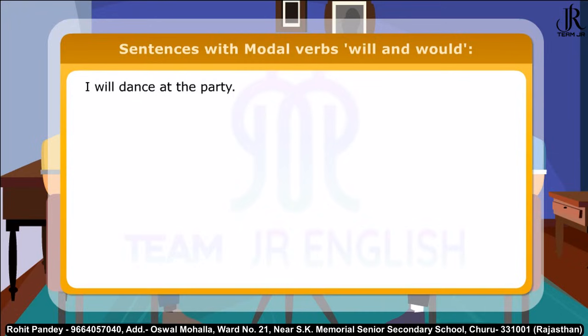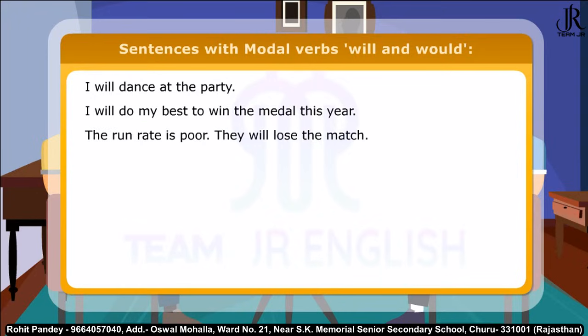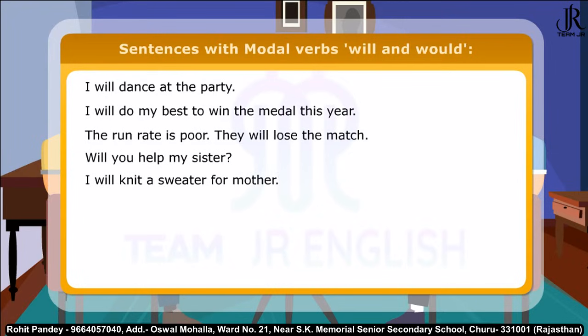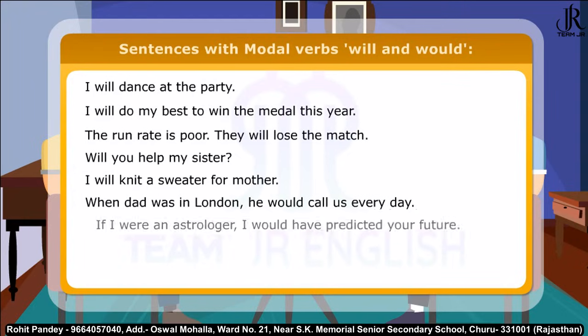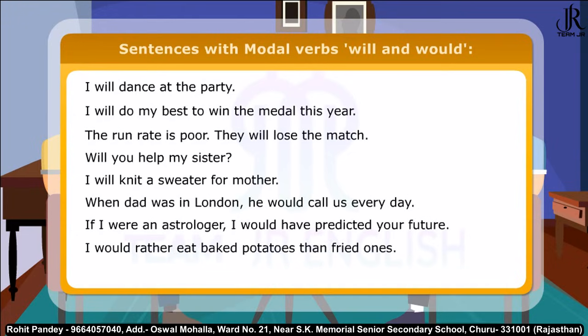Here are a few more sentences with modal verbs will and would. I will dance at the party. I will do my best to win the medal this year. The run rate is poor. They will lose the match. Will you help my sister? I will knit a sweater for mother. When Dad was in London, he would call us every day. If I were an astrologer, I would have predicted your future. I would rather eat baked potatoes than fried ones. Would you like to call it a day now?